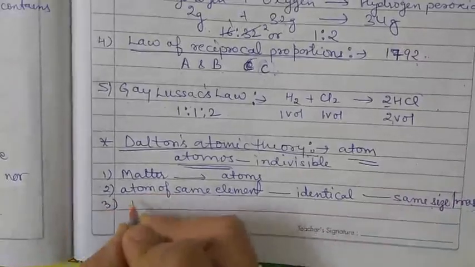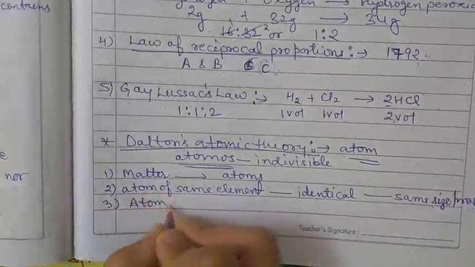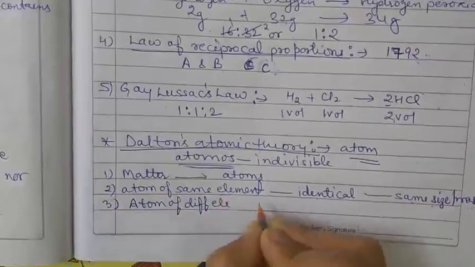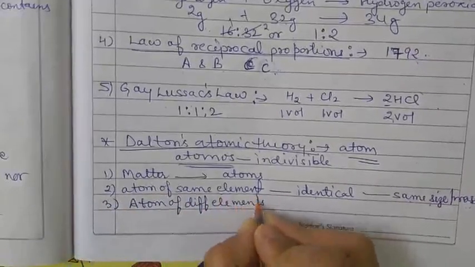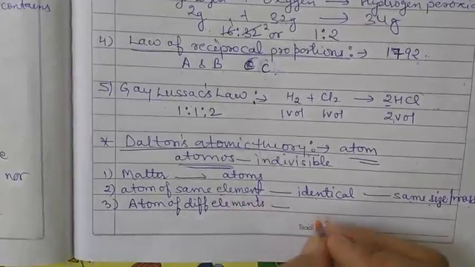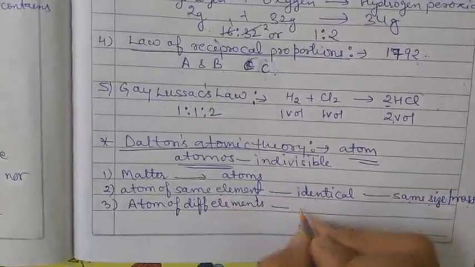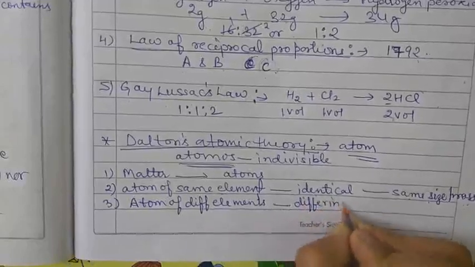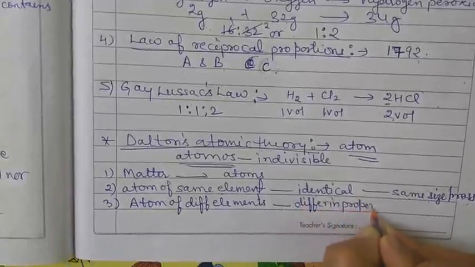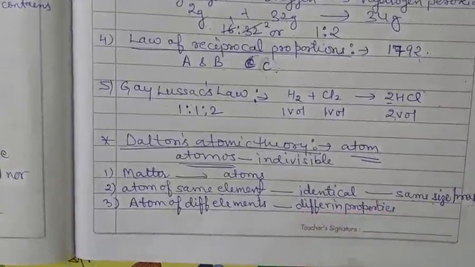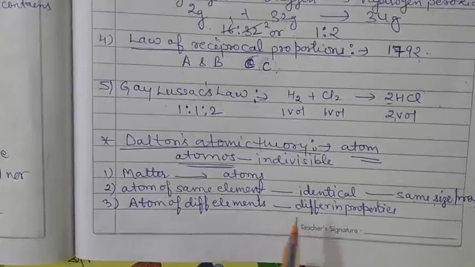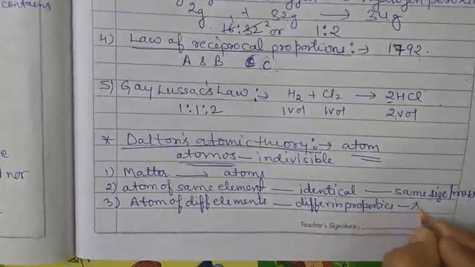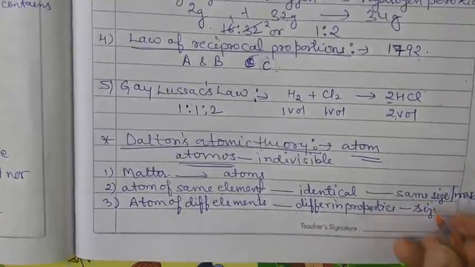The third concept is atoms of different elements differ in properties, which means their properties are different. If the properties are different, definitely the sizes and the masses will be different.